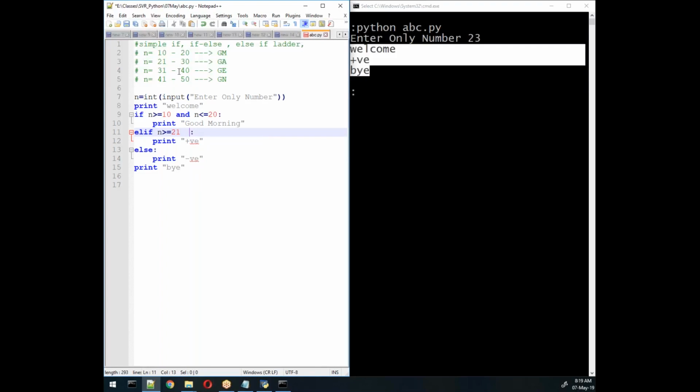So we need to compare n with 30 as well, right? And in between both, what we need to write? And. And here less than or equal to 30. What do you mean by this? This is good afternoon. Yes, good afternoon.